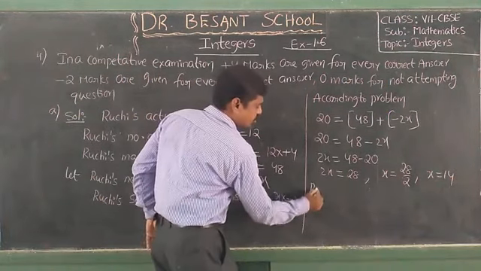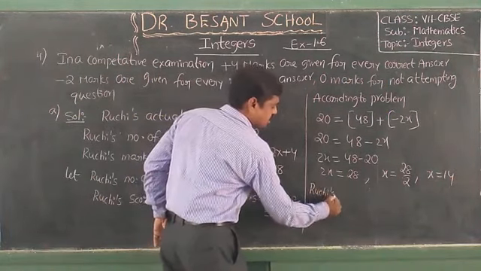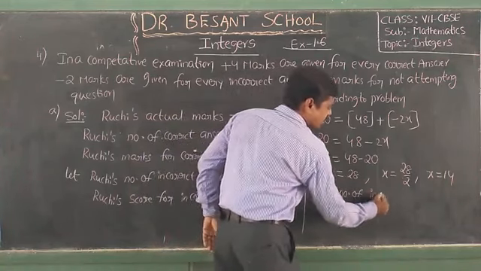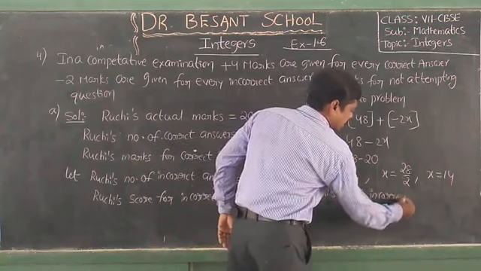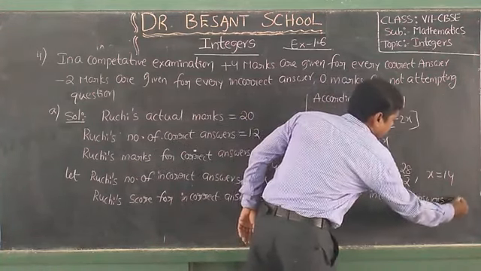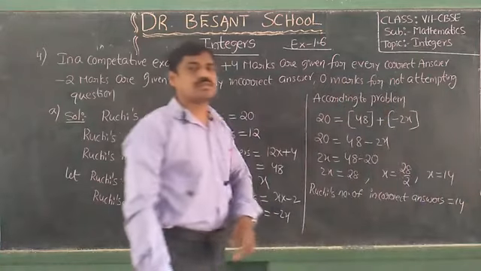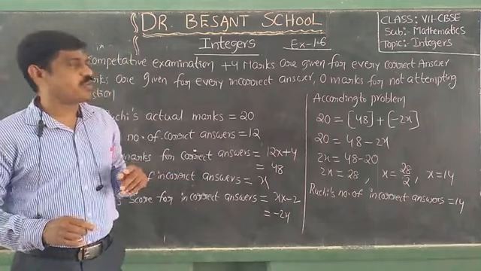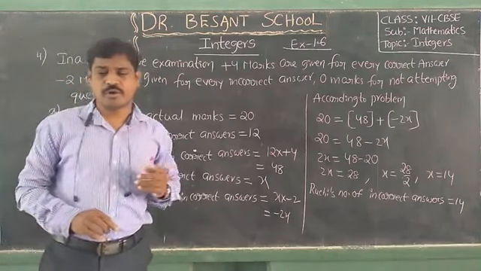Therefore, Ruchi's number of incorrect answers is equal to 14. So number of incorrect answers, how many? 14. I hope you understood very well, children. Okay, note down.